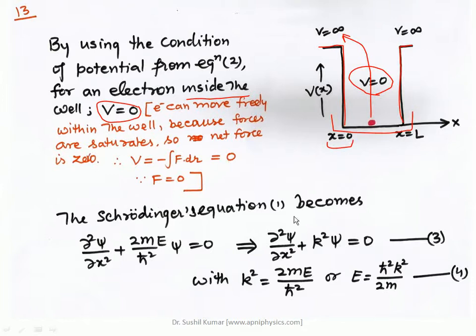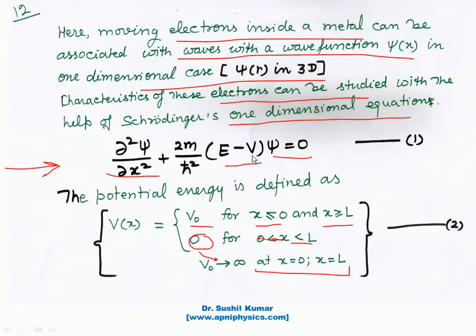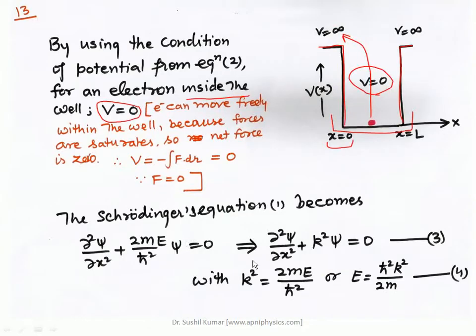So the Schrodinger equation becomes d²ψ/dx² + (2mE/ħ²)ψ = 0. Here V is equal to 0, so I am putting the value of V here, that is 0. The equation becomes d²ψ/dx² + k²ψ = 0, where k² is equal to this factor 2mE/ħ². From here you can find the value of E, that is ħ²k²/2m.